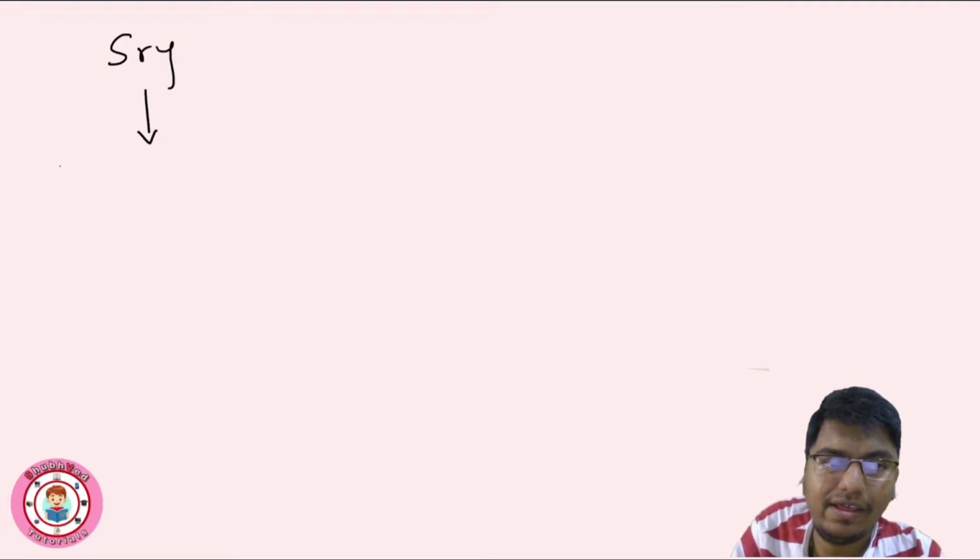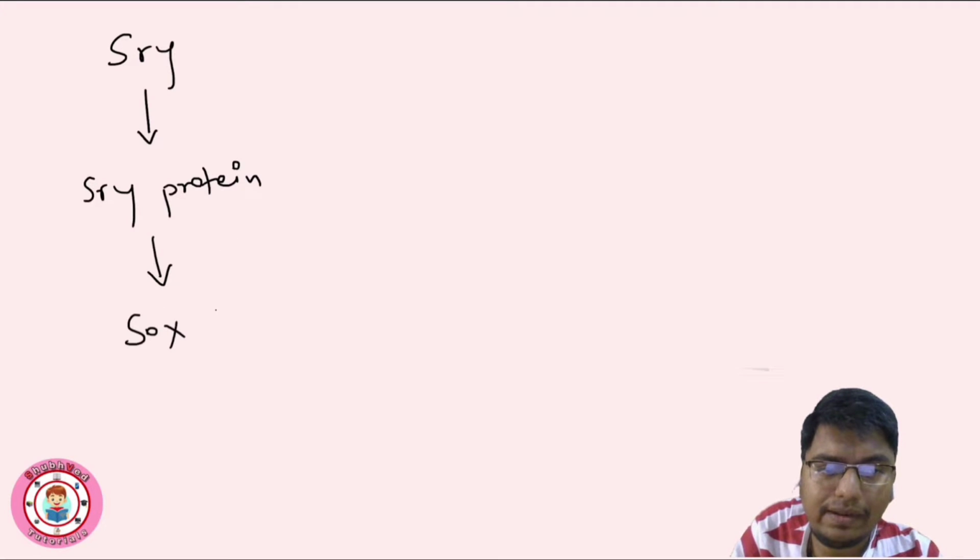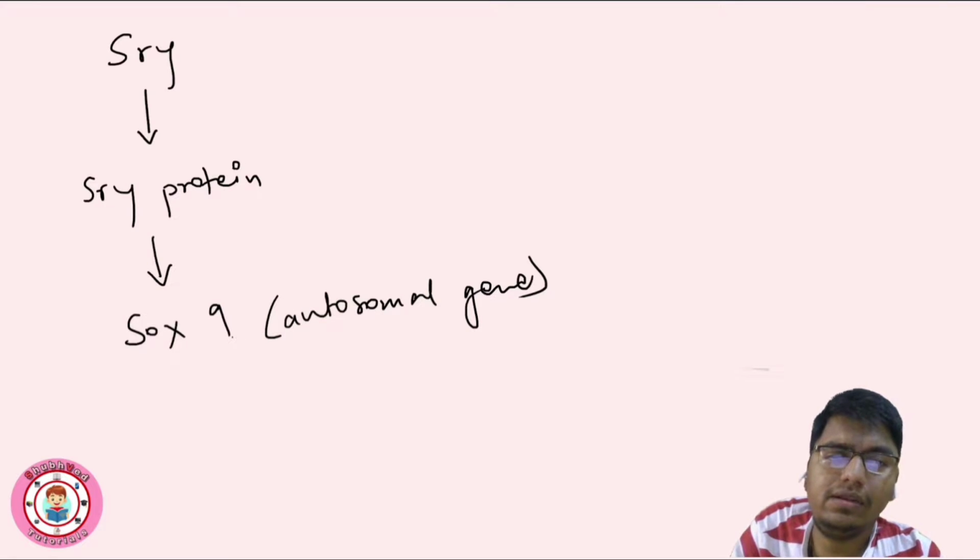The SRY gene gives the SRY protein, and then, see the order, SOX9, another gene, the SRY related HMG box domain. This protein goes and binds there. This is an autosomal gene.